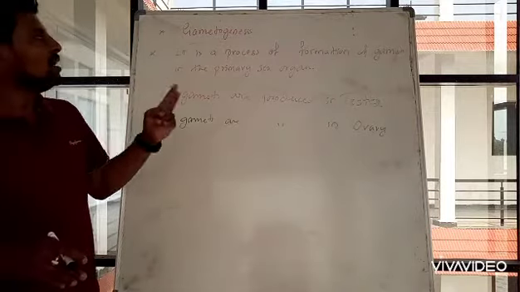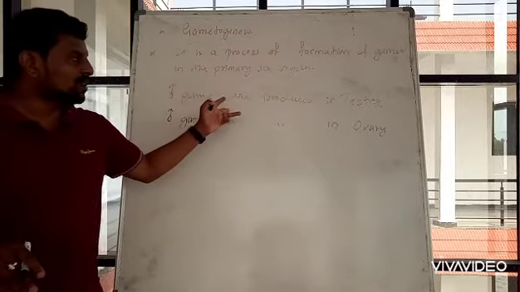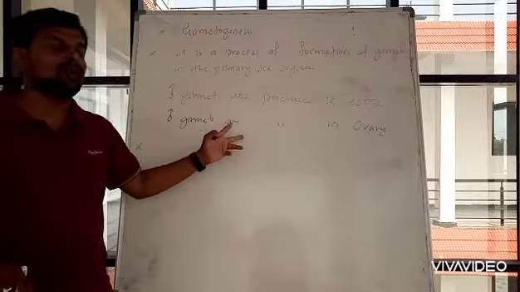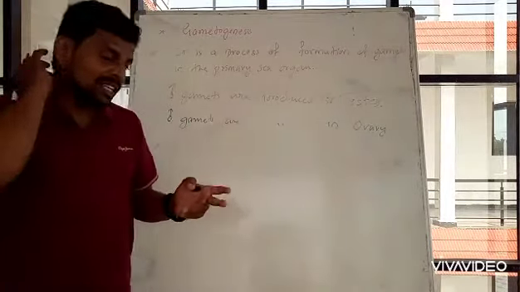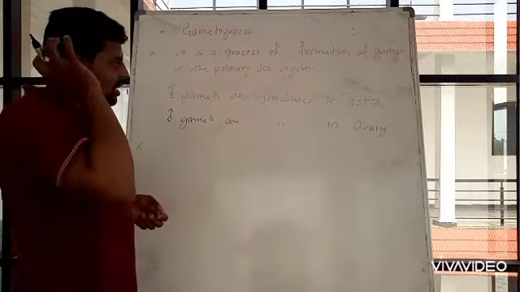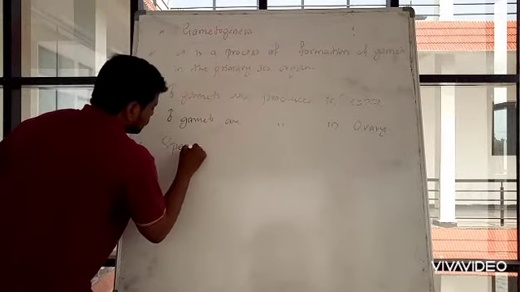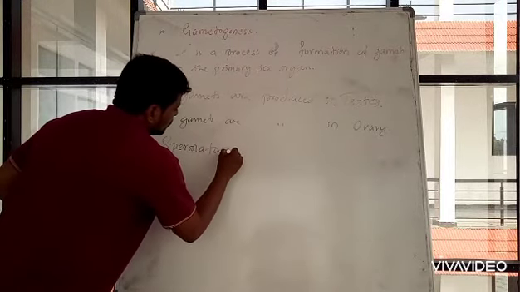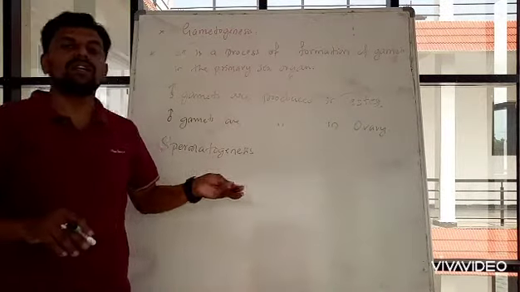In gametogenesis, two kinds of process will be there. One is the formation of male gamete in the testis, and the second one is the formation of female gamete in the ovary. These two processes have different terminology. So in males, the gamete formation is generally called spermatogenesis, which means formation of sperm.